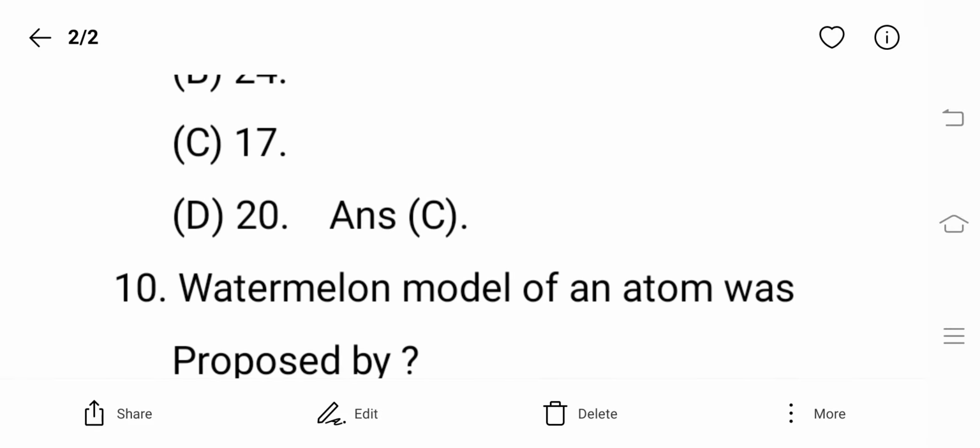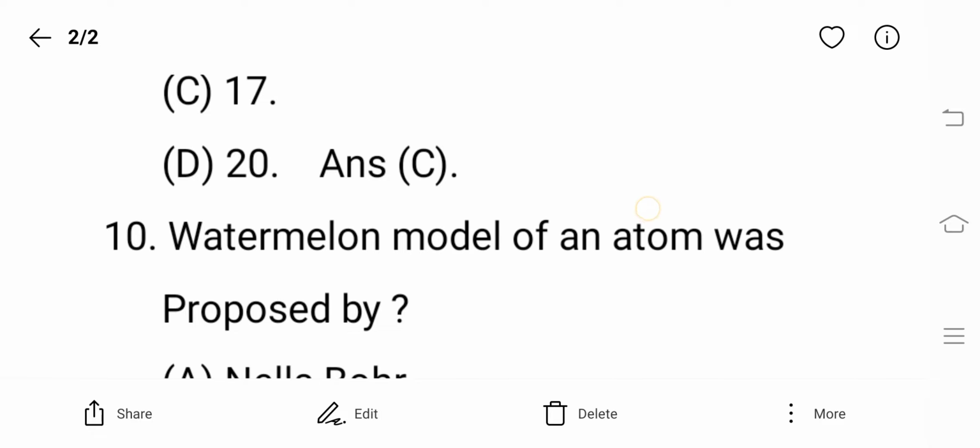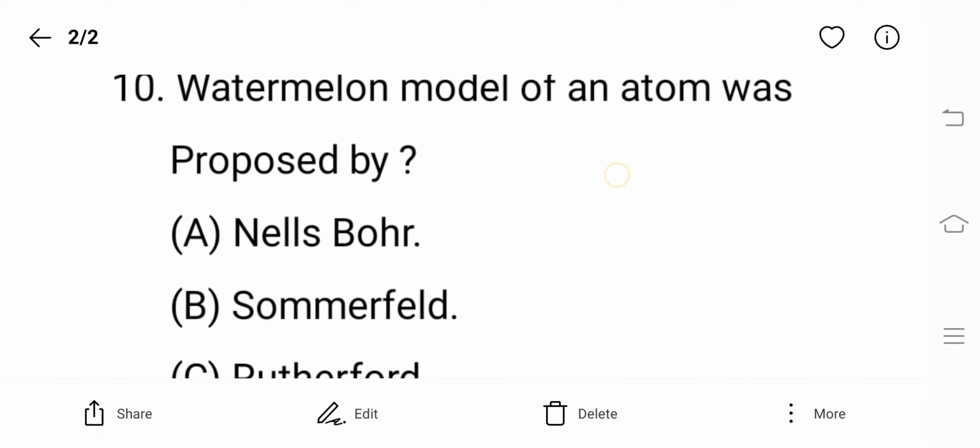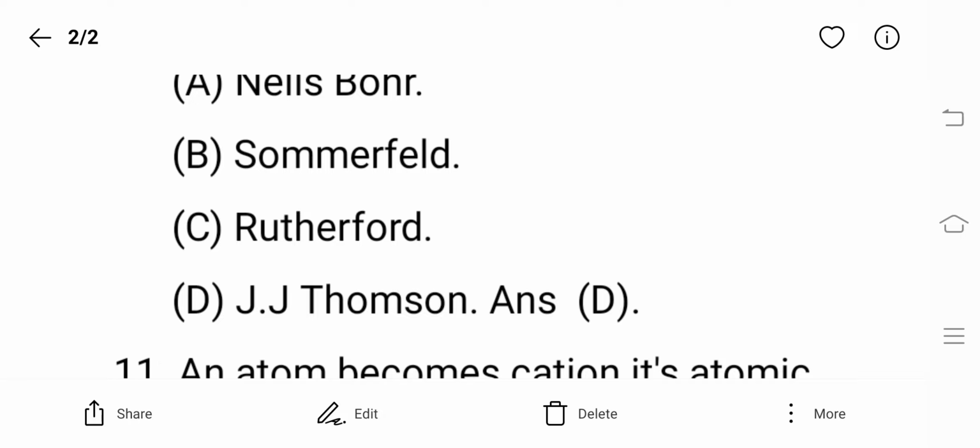Okay, students. The next question: the watermelon model of an atom was proposed by, the right answer is J.J. Thomson. According to J.J. Thomson's watermelon theory, the watermelon is cut open. The red part is assumed to be the nucleus, and the seeds present in it are the electrons. But this theory failed.